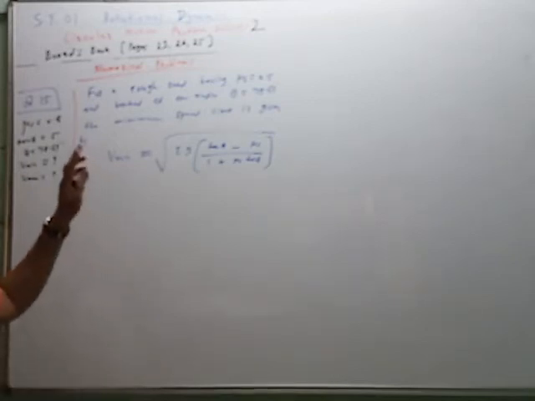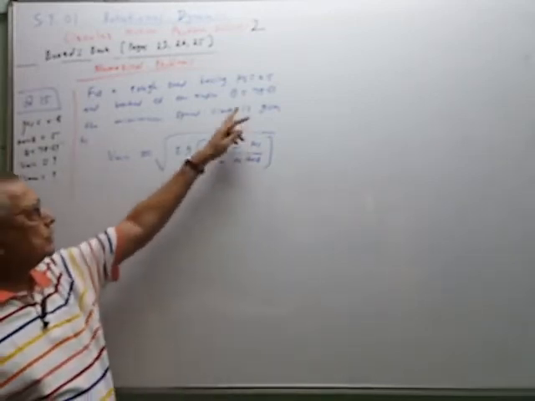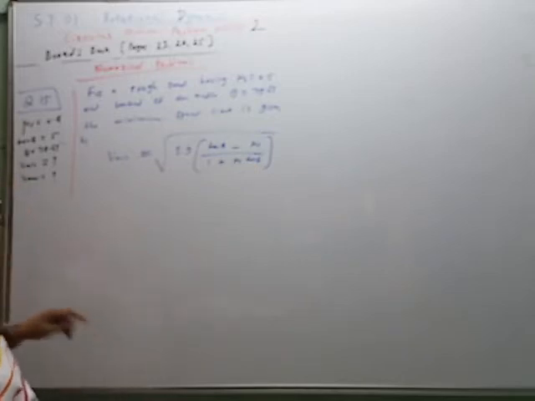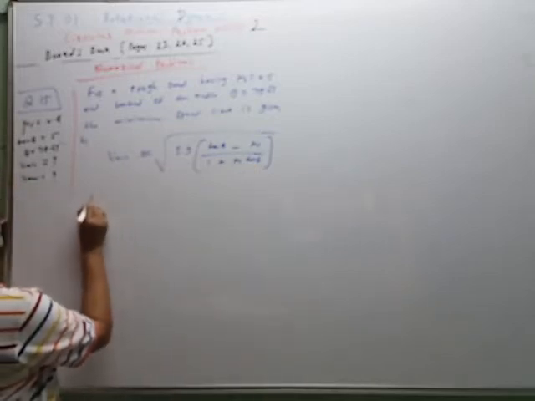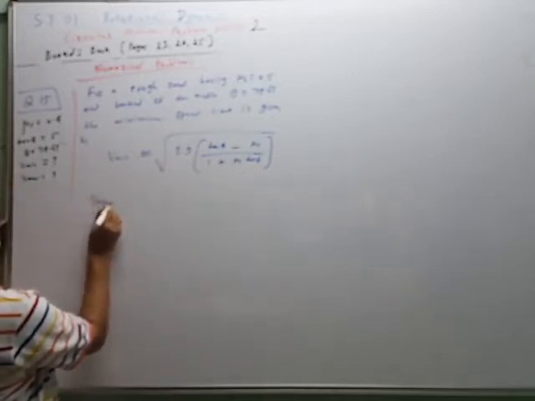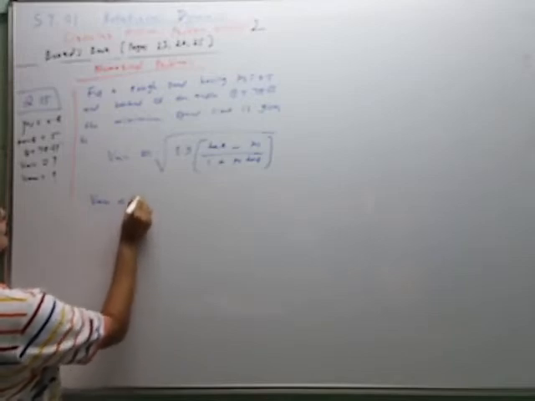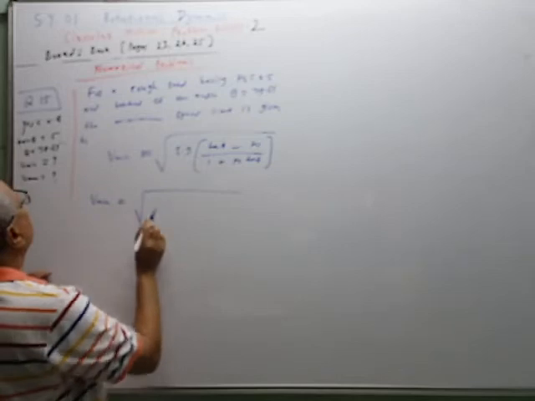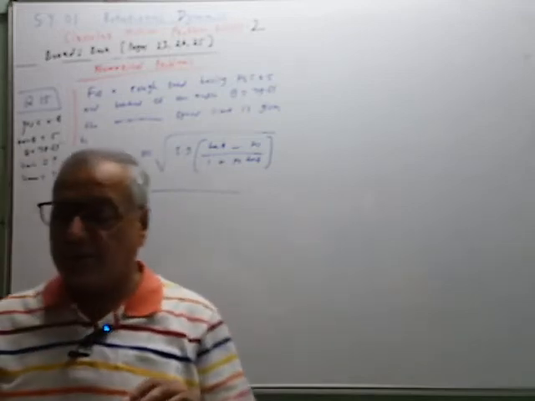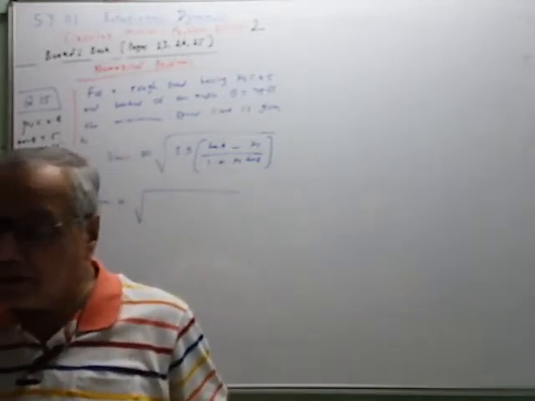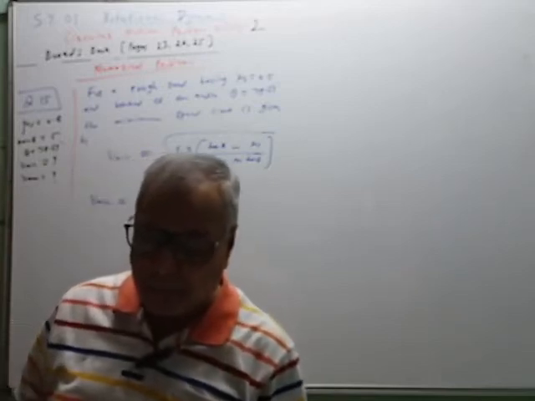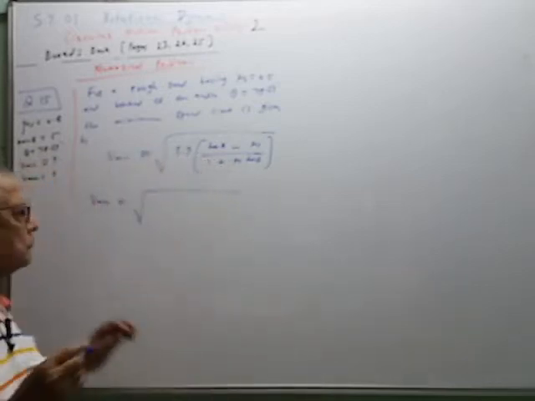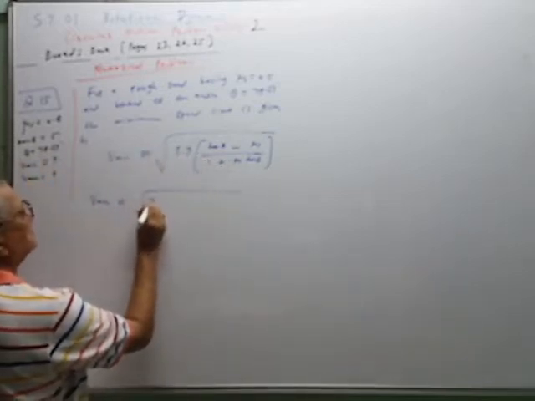And now we have to substitute the values. We know theta, we know tan theta, so we can directly put tan theta. So V minimum is equal to under root R, which we use from the last problem. The radius of curvature is 72 meter.